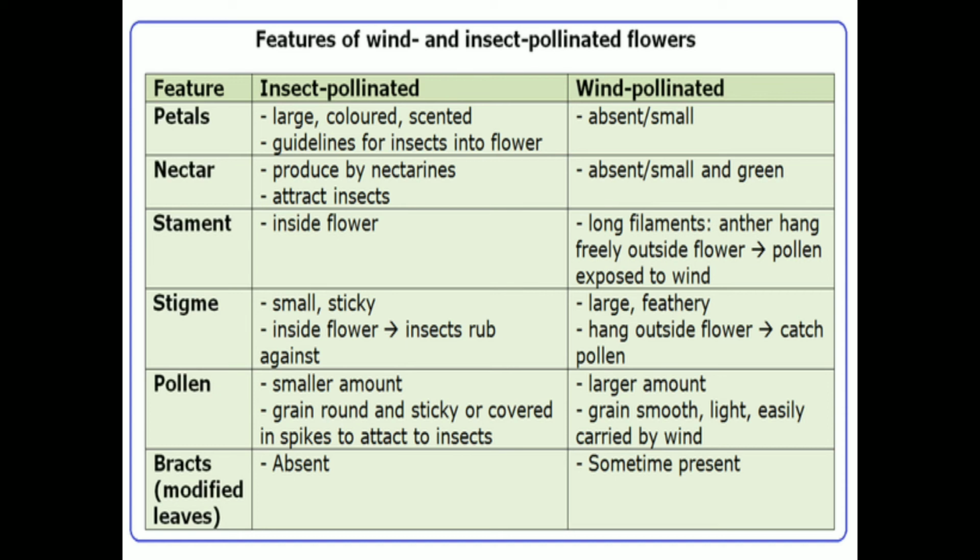Petals may be large, colored, scented, which helps to attract the insects. But what happens in wind pollinated flowers? They must be small or sometimes absent. Absent means the flowers are not absent, but they are not large, and the color or scent may be absent. Next, nectar is produced by nectaries, which attracts the insects. This is a sweet liquid, which we call nectar.